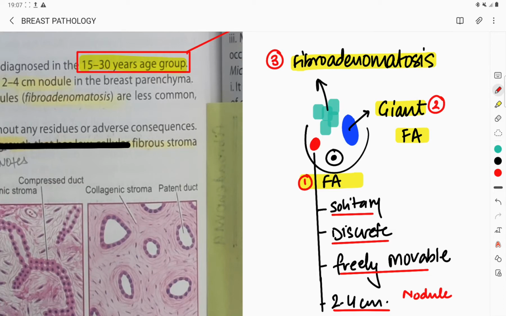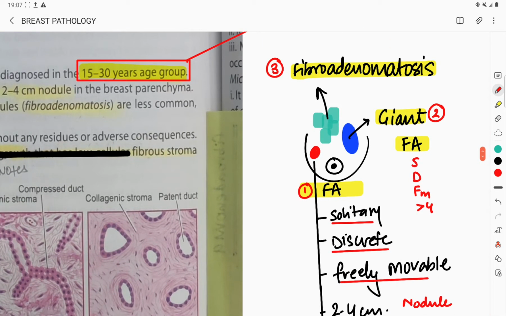Now if it becomes more than 4 centimeter, it becomes giant fibroadenoma. Remember that is also going to be solitary, discrete, freely movable, and more than 4 centimeter. Fibroadenomatosis, these are not solitary, these are multiple. So these are multiple but discrete, freely movable, and size can be variable, means it can be in between 2 to 4 centimeter or above that. Okay, so these are multiple, discrete, freely movable, and size can be variable.